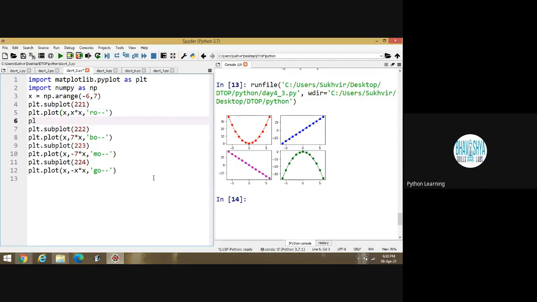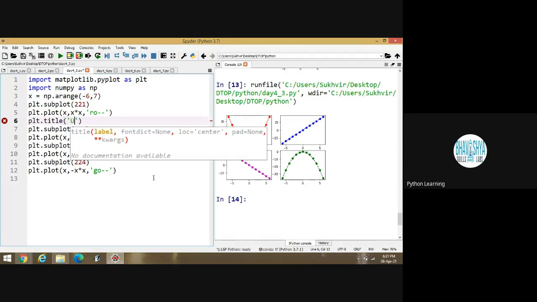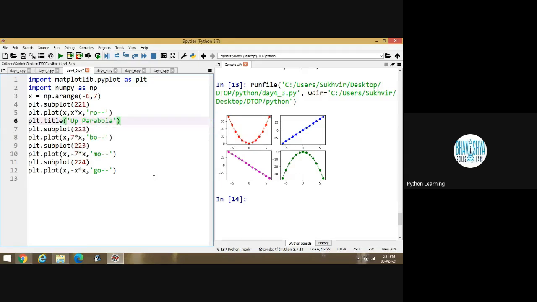Suppose I am writing here plt dot title, and inside the bracket, suppose I am writing parabola, upward parabola. I can separately give a title to this graph and execute the program.